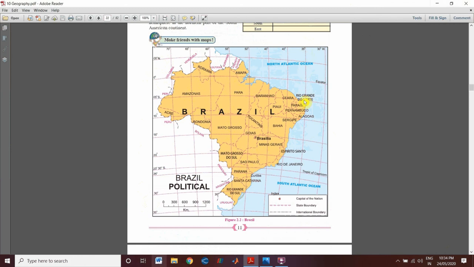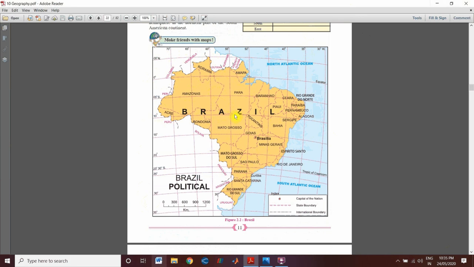Here you can see this last point, that is 34 degree 45 minutes west, to, now here it is 70, so you can see this extent of Brazil, it comes here, that is 73 degree 48 minutes west longitude. About the location of Brazil, some part of Brazil lies in the north while most of it lies in the southern hemisphere, and it also lies in the western hemisphere